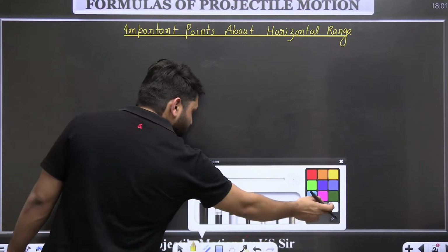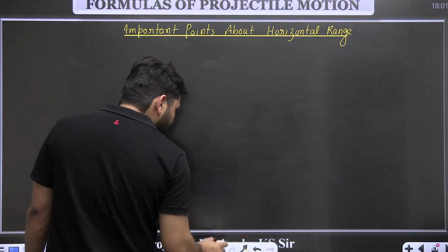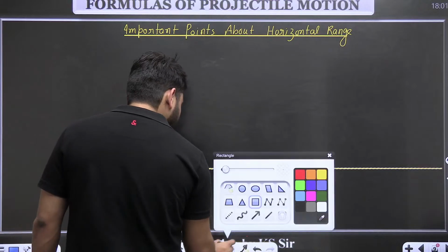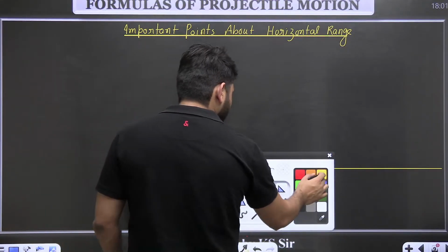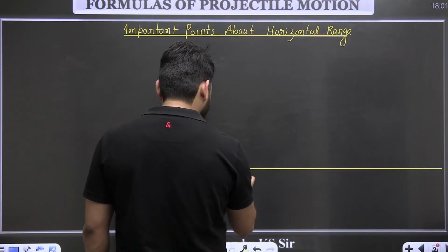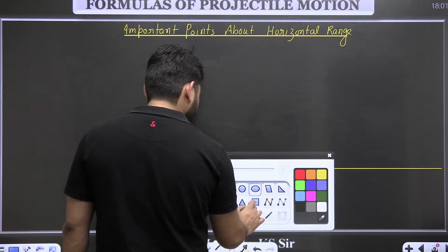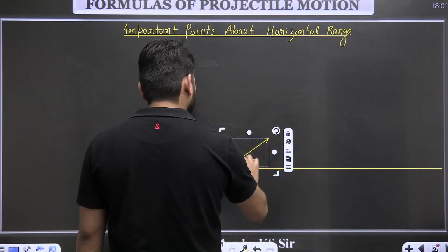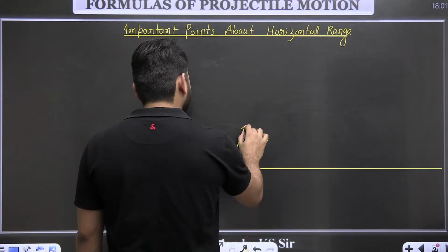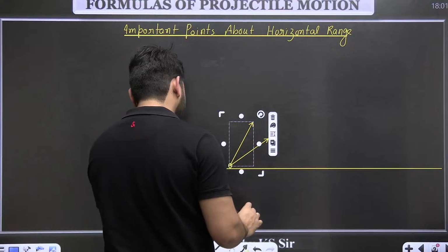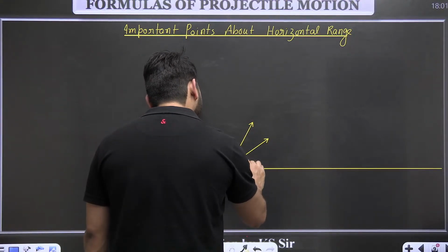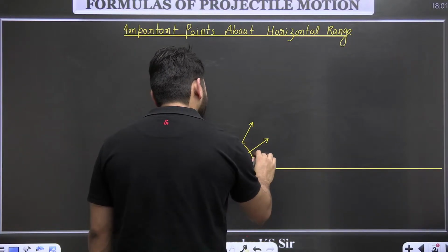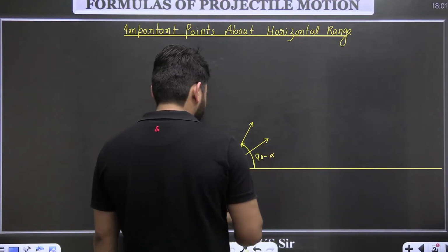So, what are the important points? When a particle is projected at an angle alpha, and when it is projected at an angle of 90 minus alpha, so this angle is alpha and this angle is 90 minus alpha.